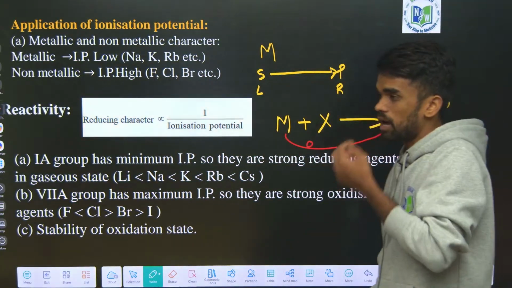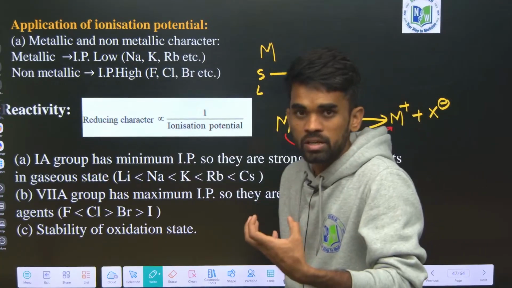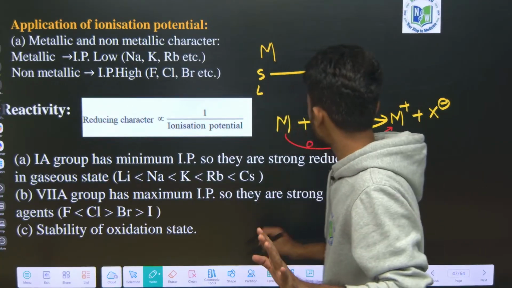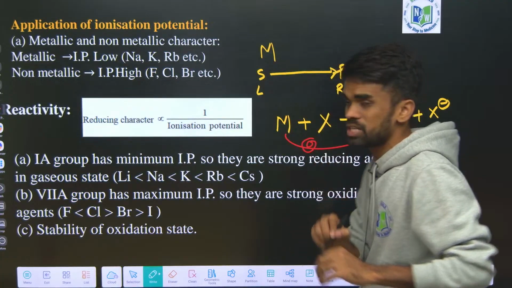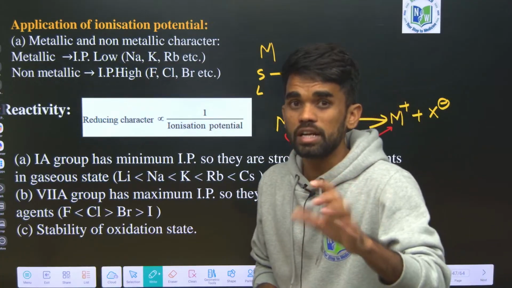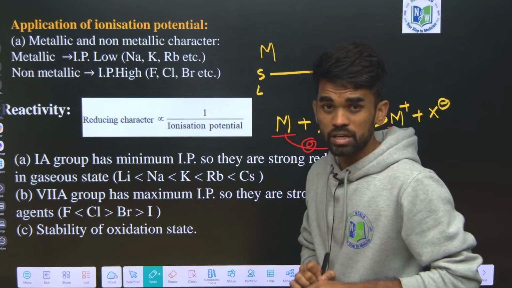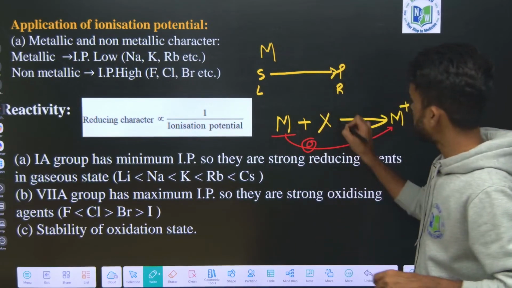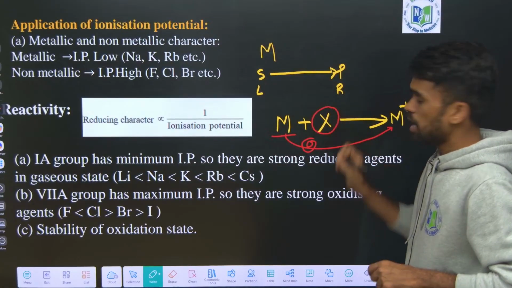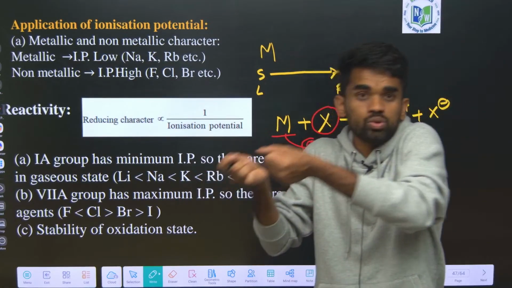So metals easily undergo oxidation by releasing electrons. The species undergoing oxidation is considered the reducing agent.